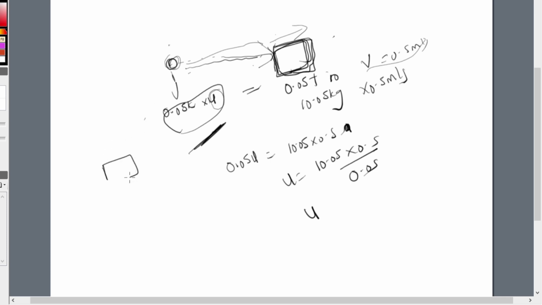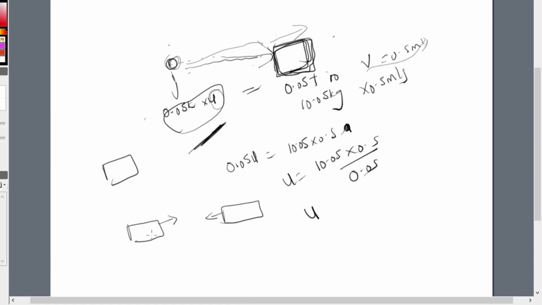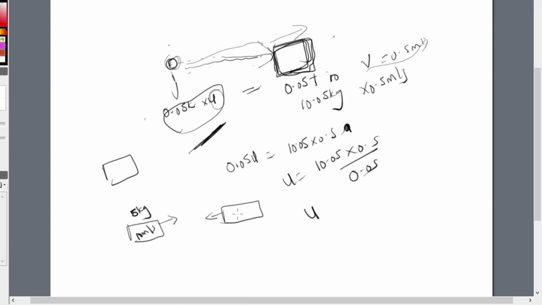We have body P. We have body Q. So if P was going like this, Q was coming like this, because they are coming in opposite direction. What is the mass of P? What's the mass of Q? The mass of P was 5 kg, and it was moving with a velocity of 10 meter per second. Then we have Q moving in the opposite direction with a velocity of 20 meter per second.